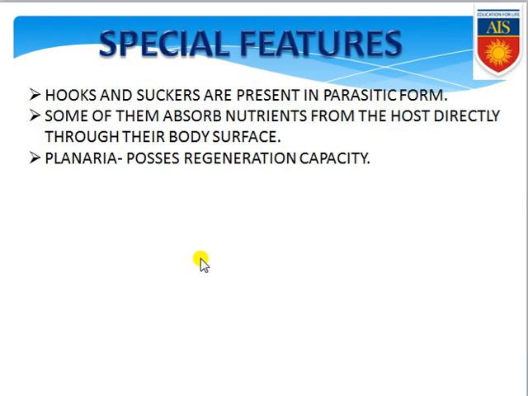Now we have come to the special features. Keep it in your mind, a few organisms are parasitic, so for that reason they have hooks and suckers by which they can absorb nutrients from the host's body. Some of them also absorb nutrients directly through their body surface. Keep it in your mind, Planaria is an organism belonging to the phylum Platyhelminths and it has regeneration capacity. So this is obviously a special feature of phylum Platyhelminths.